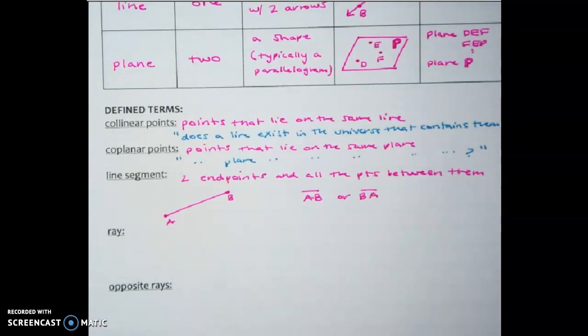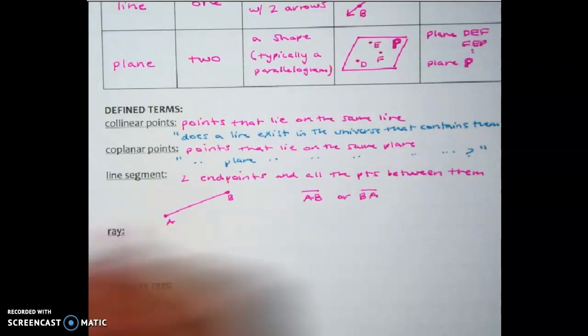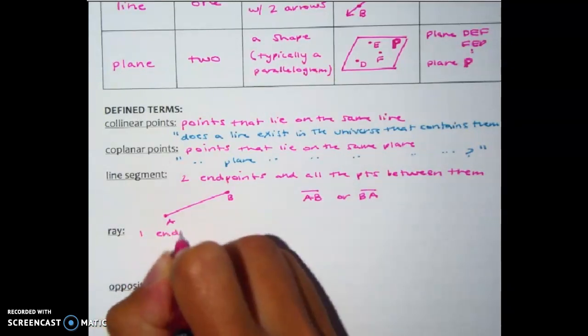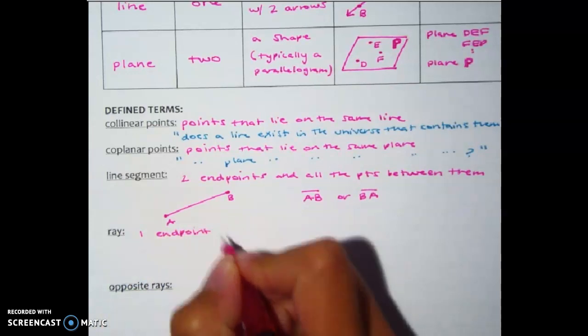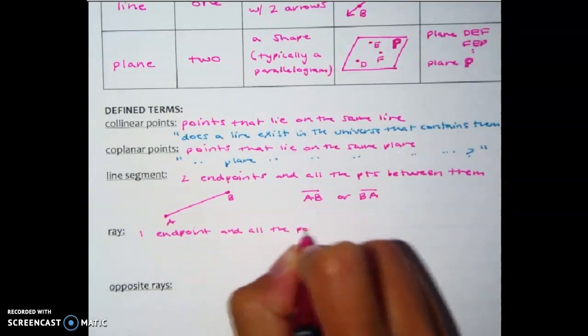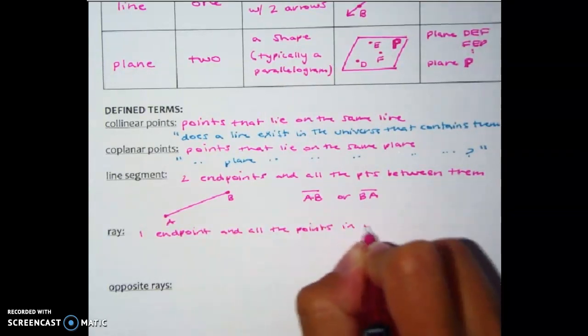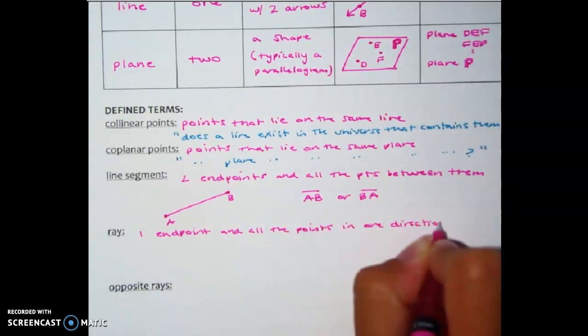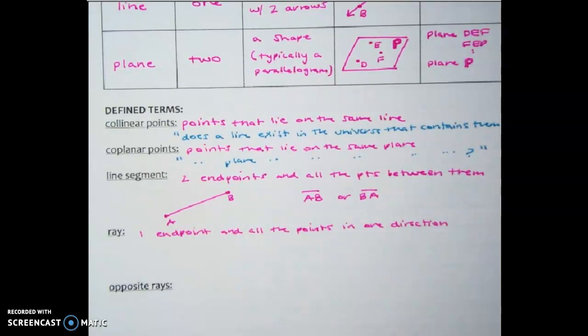All right, let's talk about rays. So rays are kind of the cross between a line segment and a line. So it has one endpoint and then an arrow going in one direction forever. Okay, so it has one endpoint and all the points in one direction. Now, if we were teaching this live, I'd be looking to see what your faces were doing because it used to be I couldn't say the words one direction without an oh reaction. So you can roll your eyes at that, but that was definitely part of it.